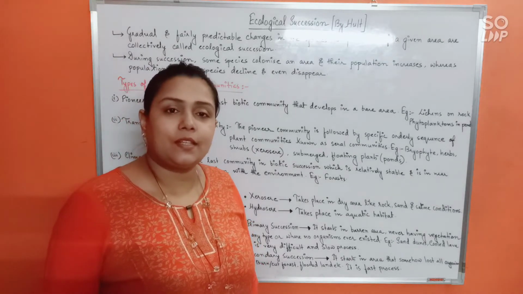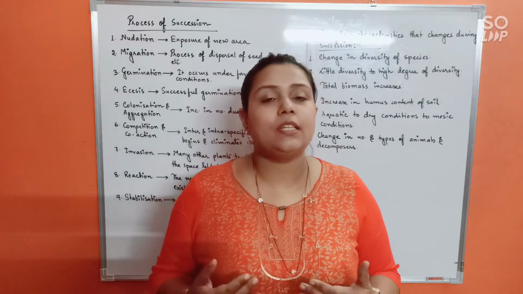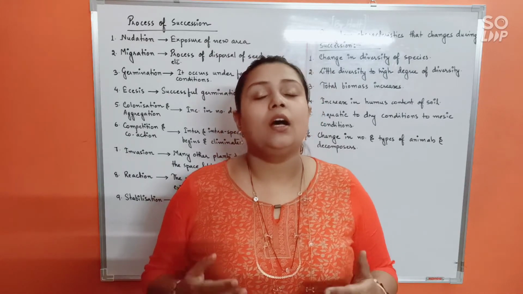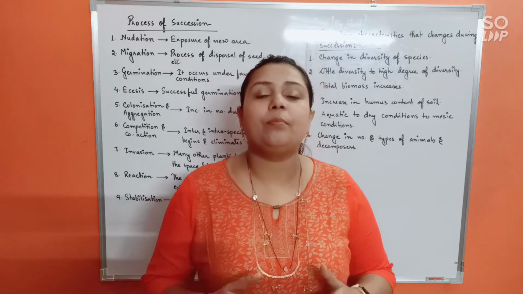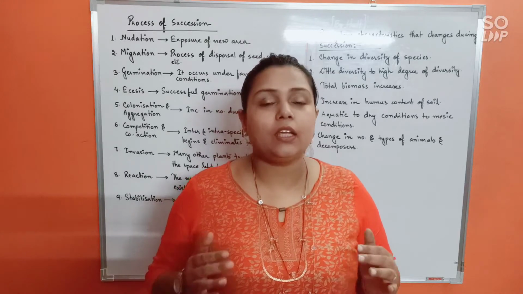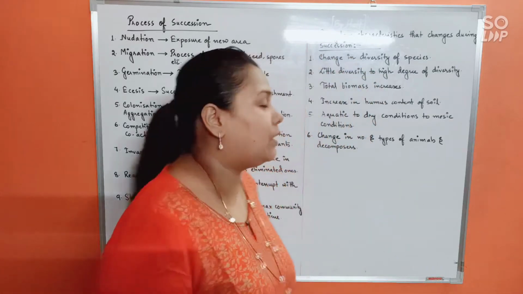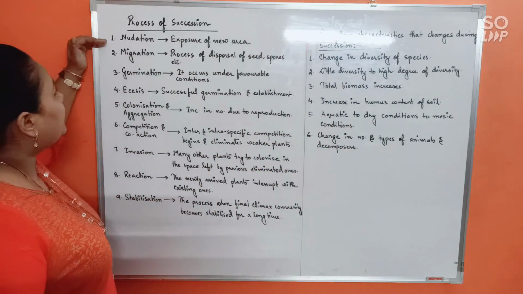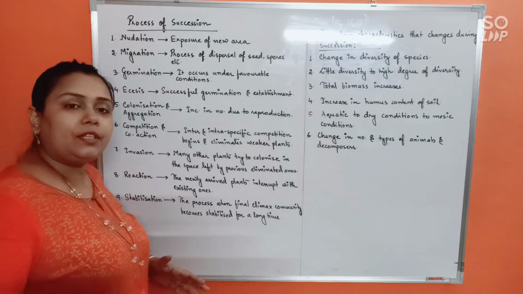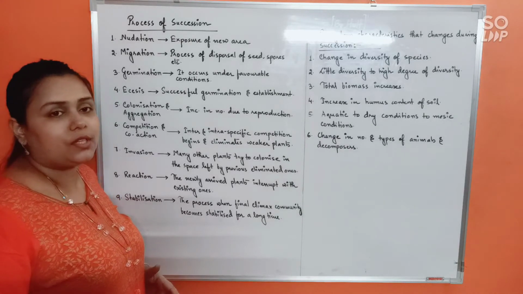Now next, let us discuss further regarding the process. Now let us discuss in detail the process of succession. Mainly we are going to talk here with respect to plants. How in a bare area the plant communities will gradually start colonizing, giving rise to the entire forest, or the climax community. Okay, so let's see this. The first step to any succession would be exposure of a new area. At first, a new area has to expose itself. Only then the succession process can begin, right?